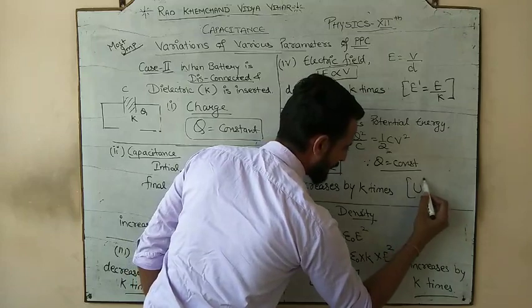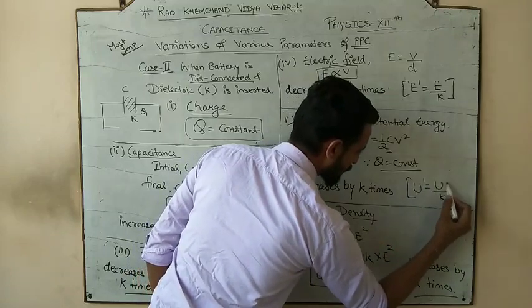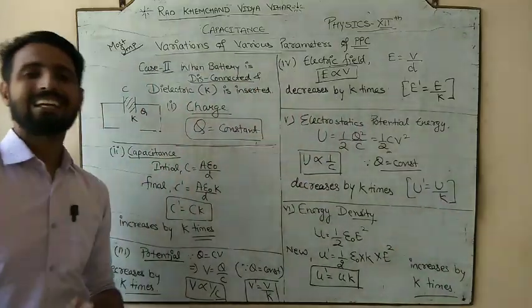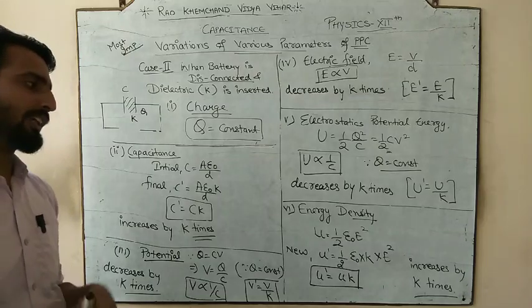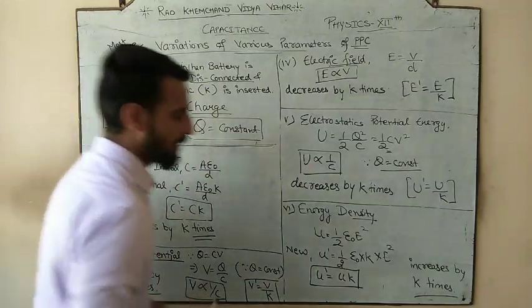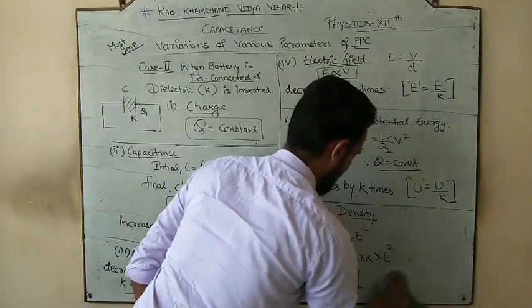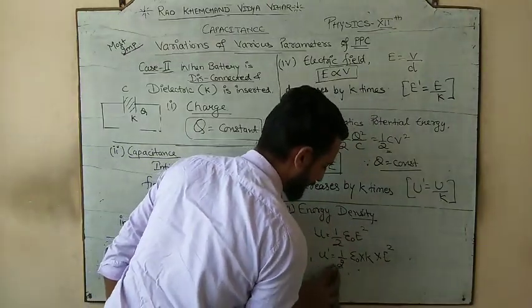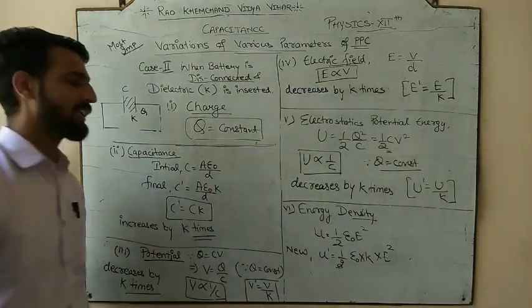And what would be the new energy? It would be U by K. You can again say it decreases by K times, or you can say it increases by 1 by K times. Now, let's talk about the last parameter that we discussed in the previous case, and this one is the